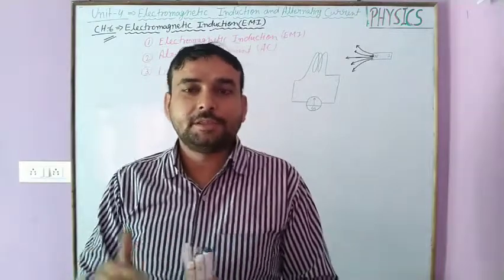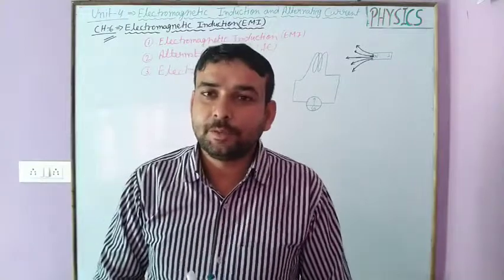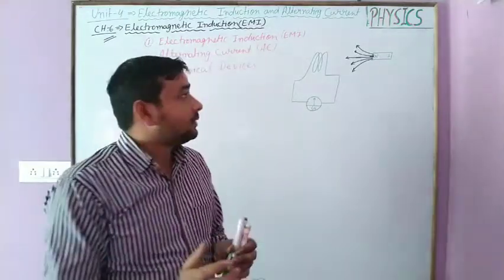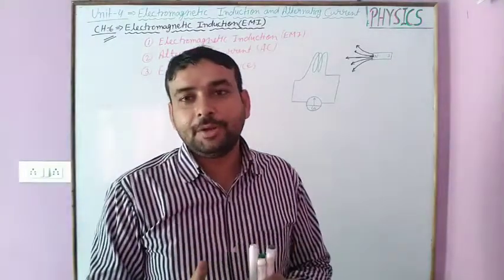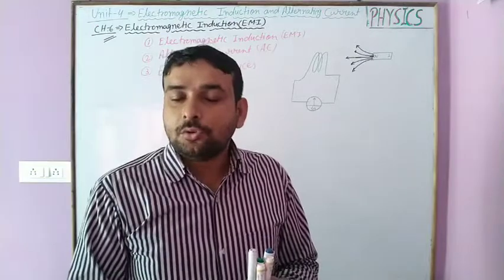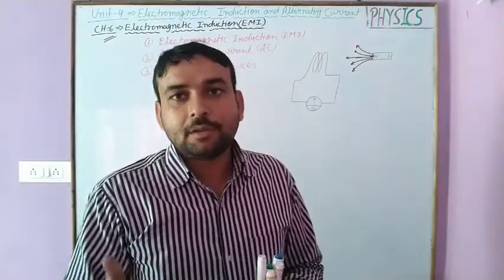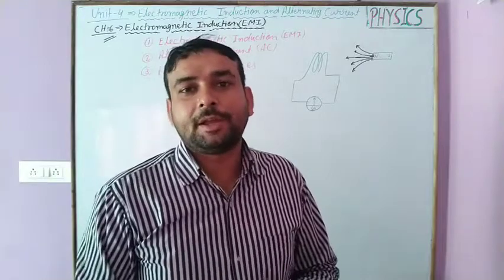Michael Faraday is from the UK and Joseph Henry is from the USA. They did some experiments, and on the basis of the experiments they gave some laws. Those laws are famous as Faraday's law of electromagnetic induction.